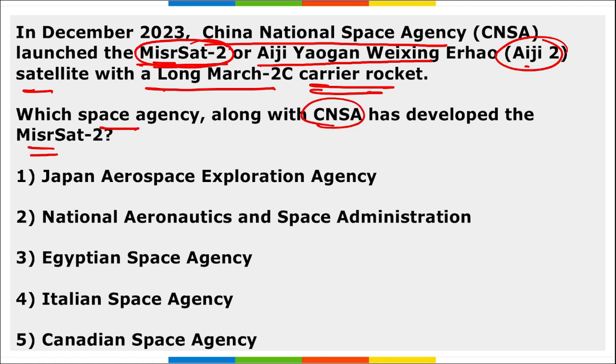It was the Egyptian Space Agency. This Misrsat-2 is an optical remote sensing satellite, developed by the Egyptian Space Agency along with CNSA. Remember, this is a landmark project between China and Egypt under the Belt and Road Initiative.